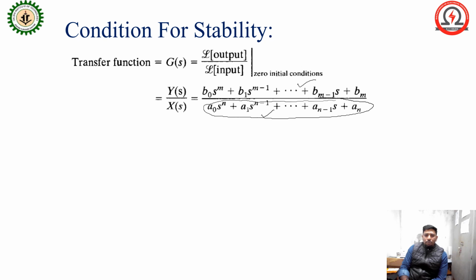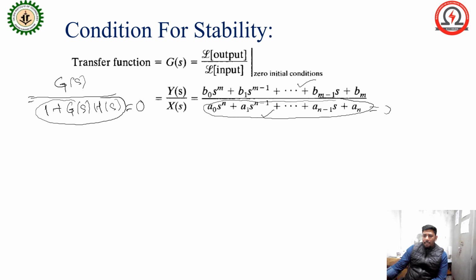For a closed loop system, we know the generalized transfer function is G(s) over 1 plus G(s)H(s), so 1 plus G(s)H(s) equals 0. This is the characteristic equation. So if you take the denominator portion of the transfer function of the system and equate it to 0, that is your characteristic equation. Okay.